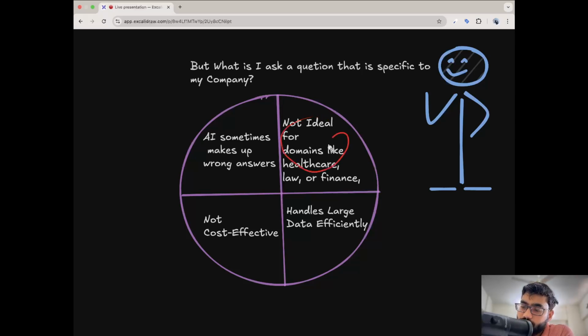They are not ideal for domains like healthcare, law, and finance. You can see that, because every country's law is different, finance laws are different, and healthcare is specific to the diseases. So these domains or companies need something which can be trained specific to their data set, and then answer the question. Also, it is not cost effective and has difficulty handling large data.